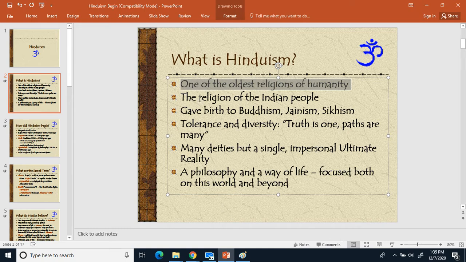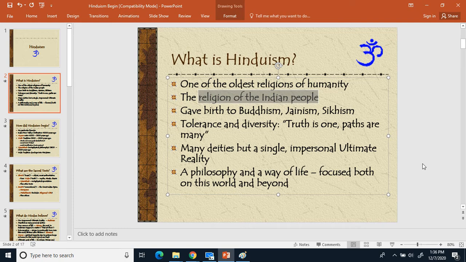And then we're going to write down religion of the Indian people. About 80% of people living in India believe in Hinduism. So it's a very large religion. Now there's some offshoots of Hinduism that we also see in India. Buddhism we will cover. That's one of the 5 major religions of the world. Jainism is another split off group that's very similar to Hinduism. And Sikhism is also similar to Hinduism as well, and is also split off from Hinduism.